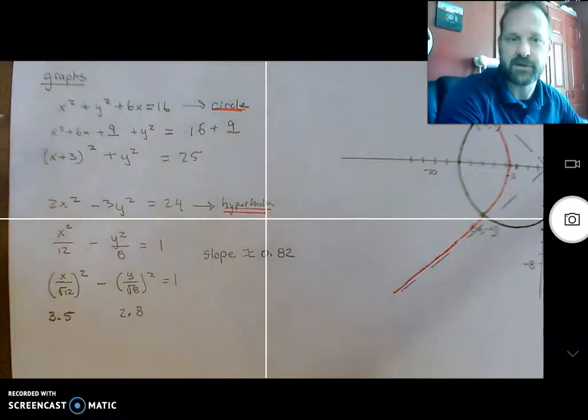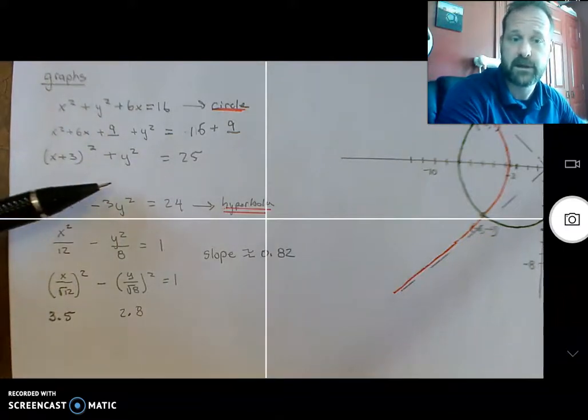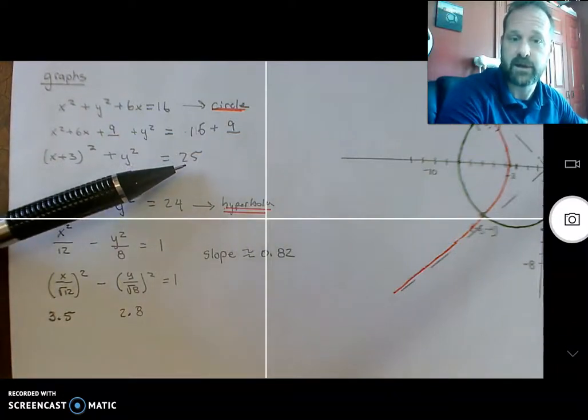Okay, so I'm cheating here. I'm using a previous one. So here we got x squared here. This is typical. We're completing the square here, same that we've been doing. All right. So we know this is a circle with center at -3, 0, and has a radius of 5. Remember, this is r squared.